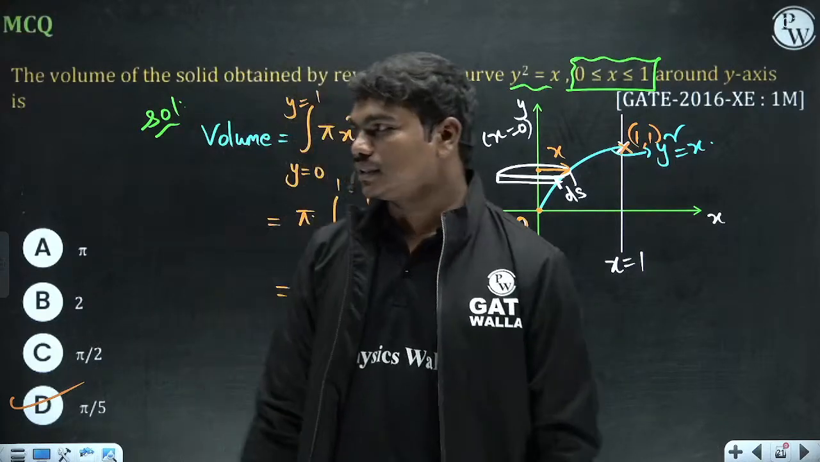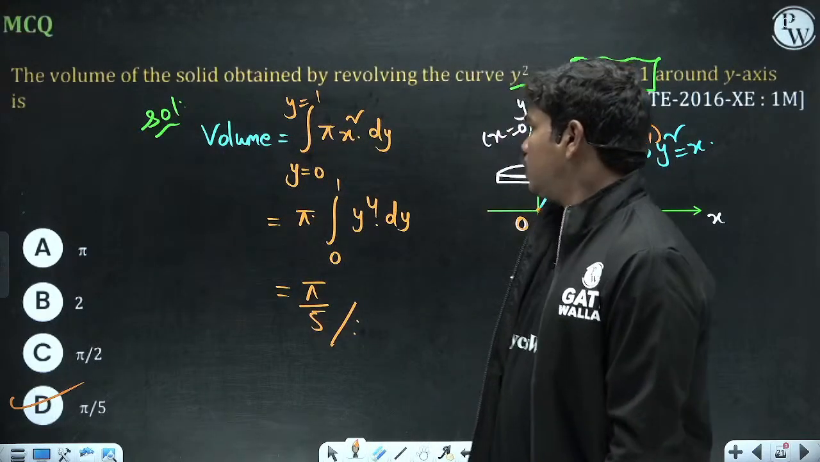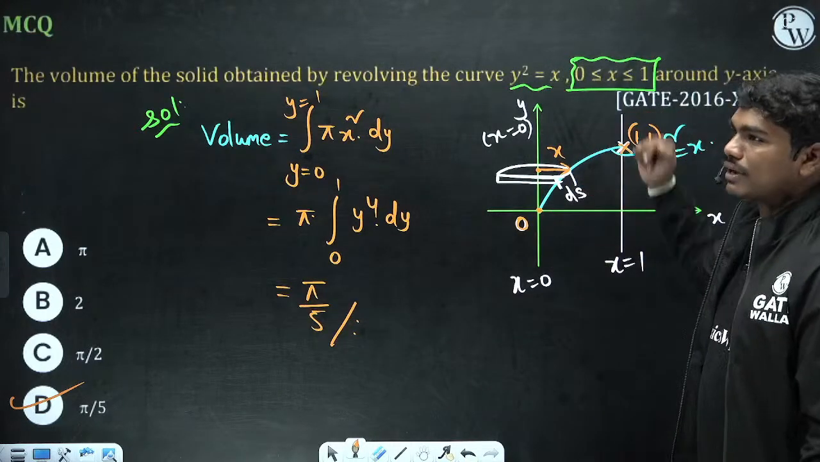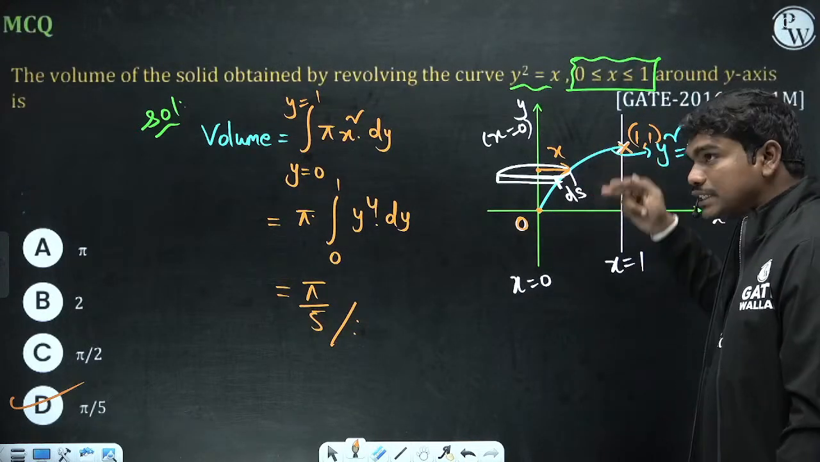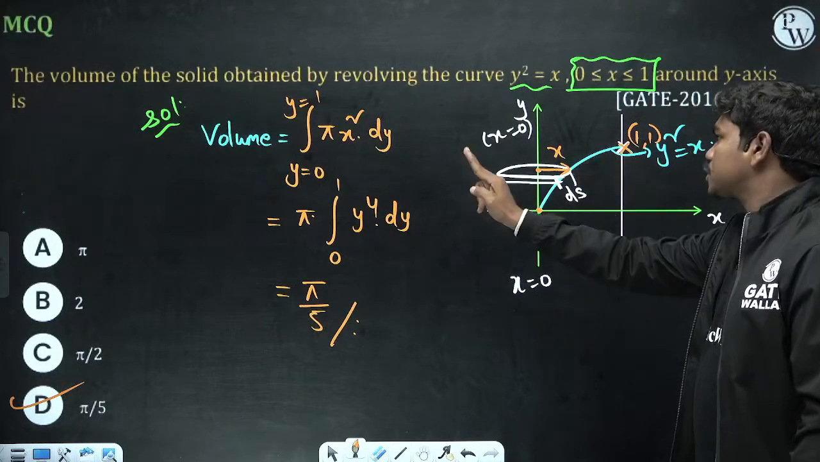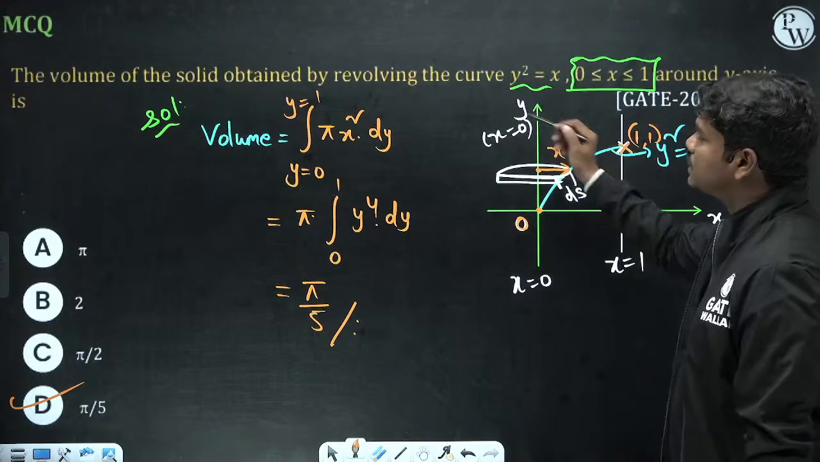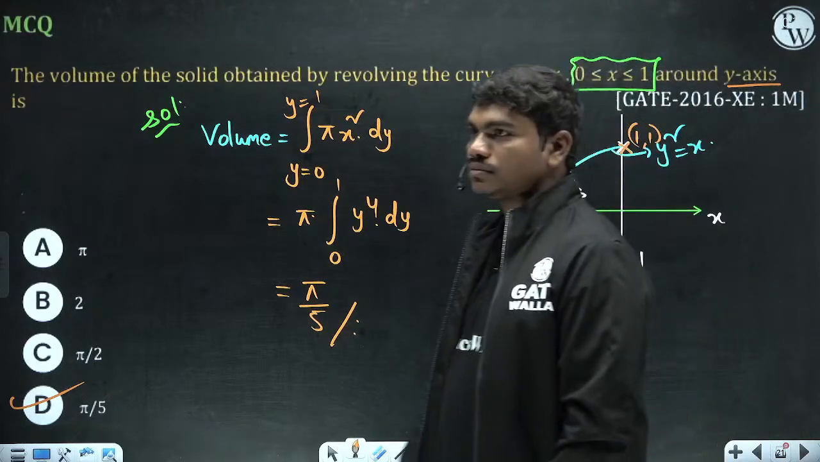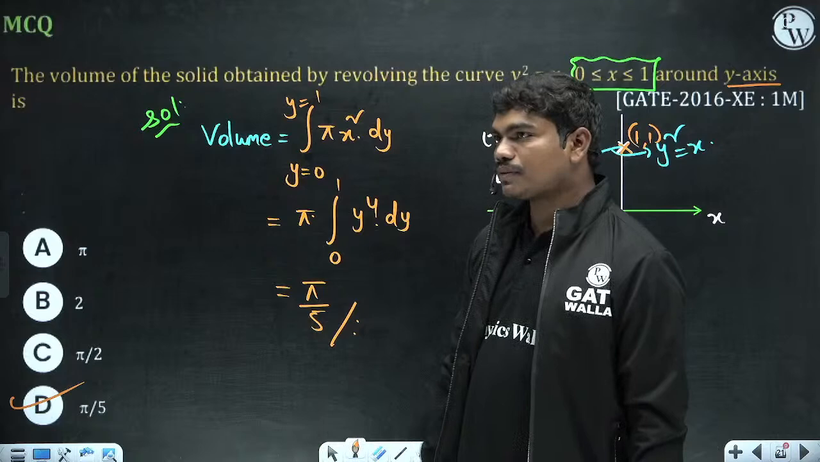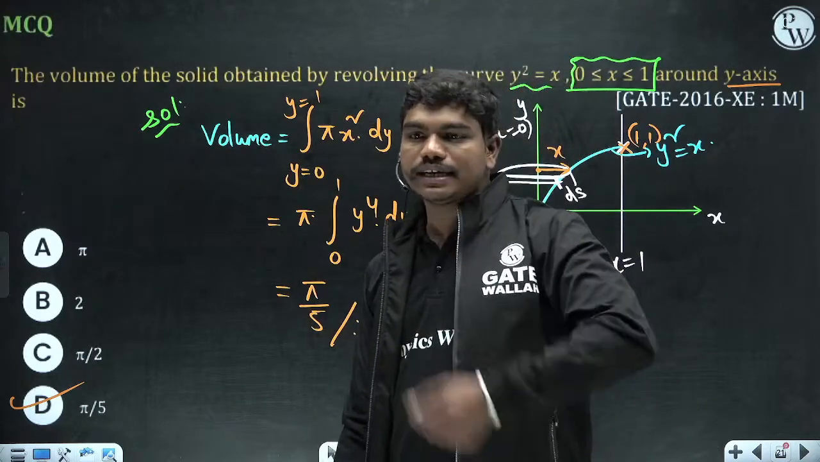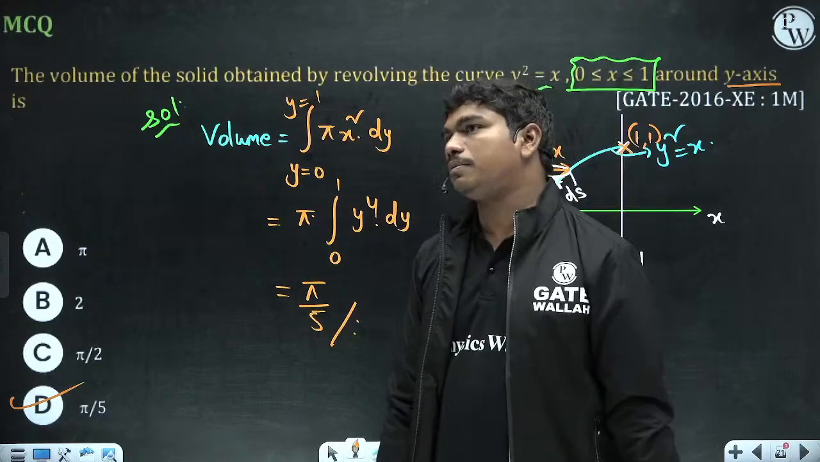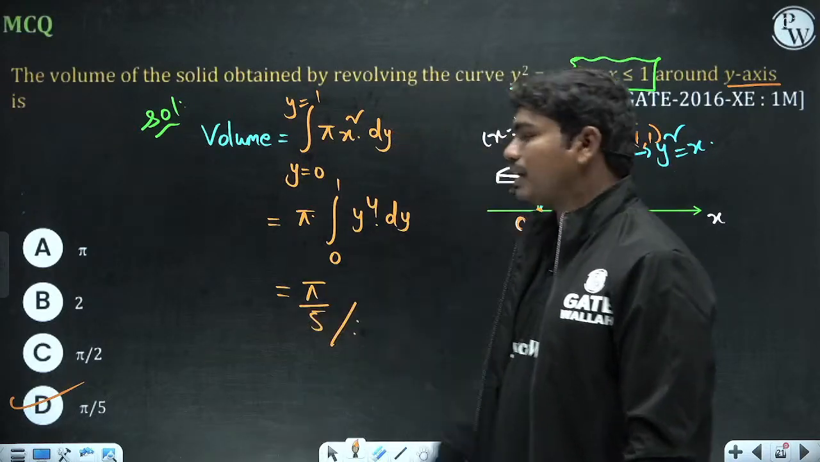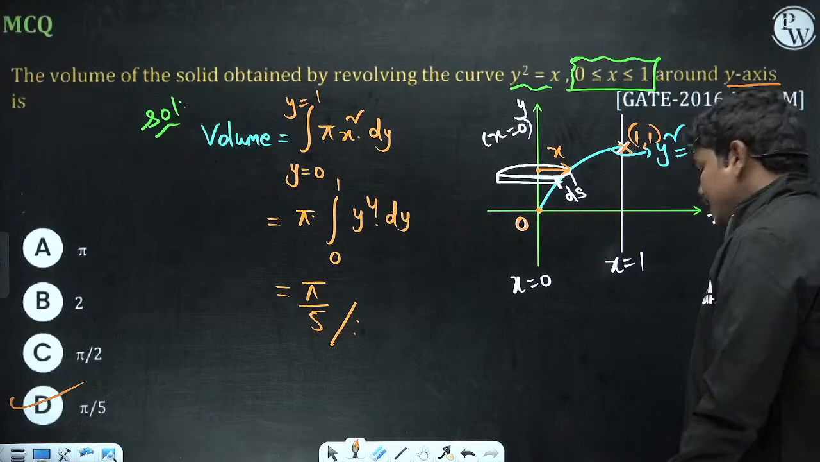So D is the correct answer, clear? Look, pi y square dx is when you revolve about the x axis. Pi x square dy is when you revolve about the y axis. Here they have asked to revolve about the y axis. So D is the correct answer, clear? Normally, pi y square dx is the volume generated when you revolve about the x axis. Clear? So pi by 5 is the correct answer here.